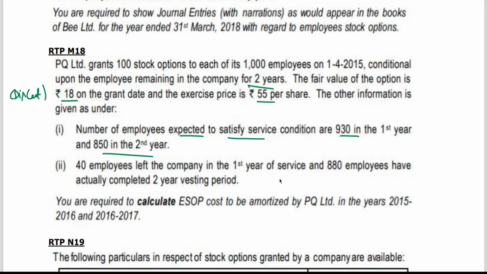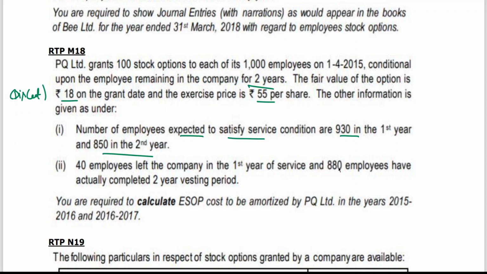After completion of the first year, in the second year 40 employees left. But finally at the end of the second year only 880 employees have actually completed, meaning they are eligible for getting the options. So the expenditure is to be recognized only on them.